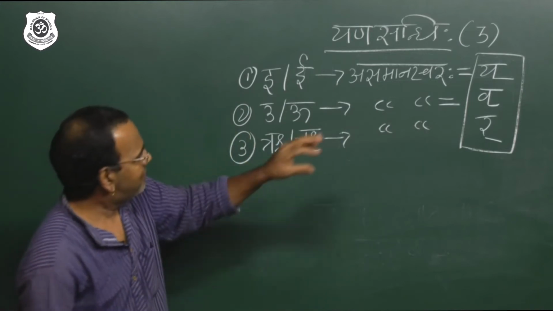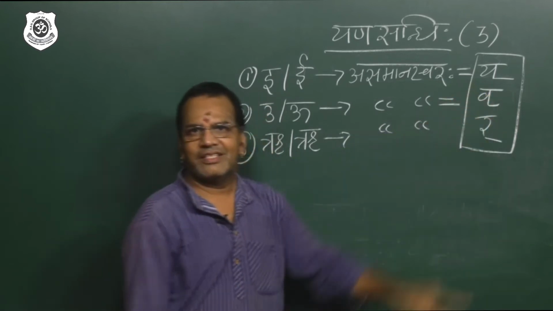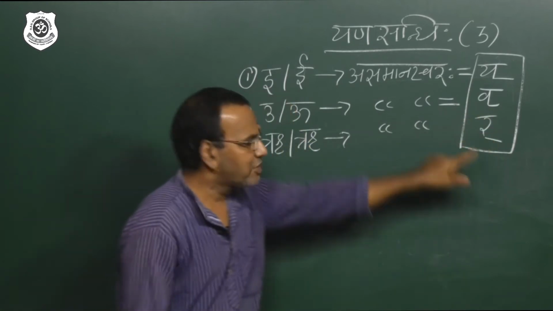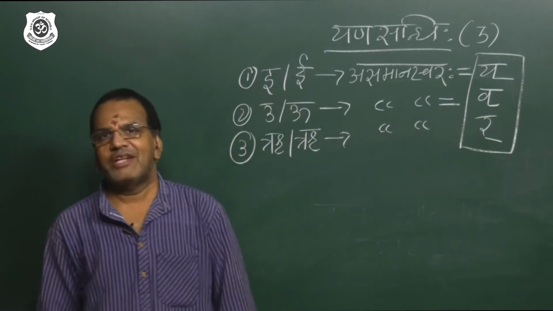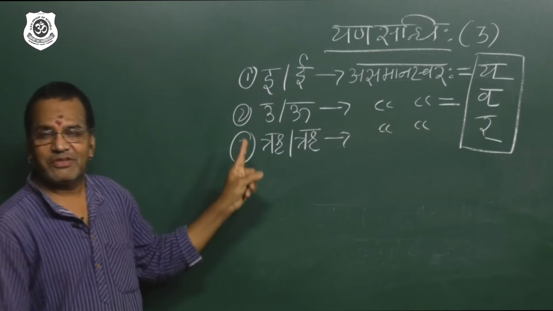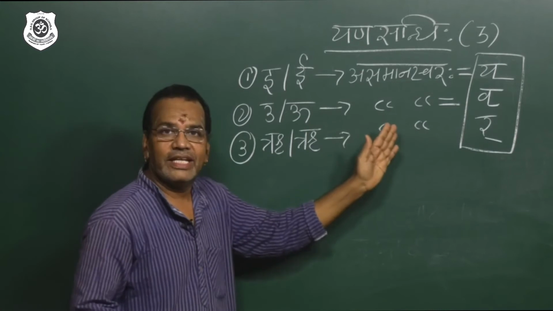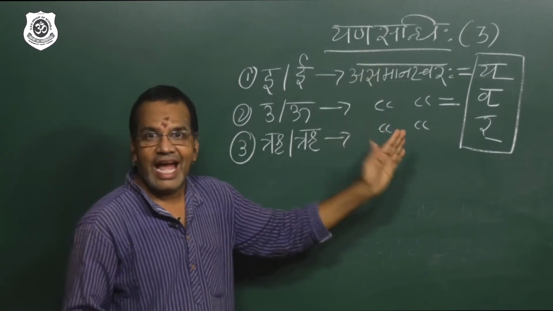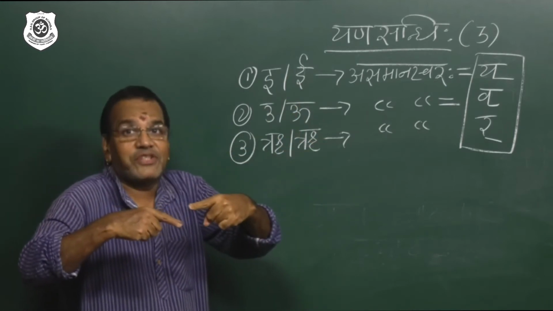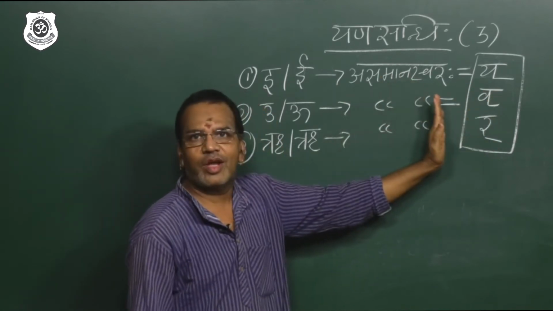And please focus. Yes, ya is not a vowel. Va is not a vowel. Ra also is not a vowel. That is the speciality of yana sandhi. In yana sandhi, when the first words are ending with i, u, ri, which are vowels, followed by a vowel, then what happens? These letters will convert into the consonants ya, va, ra, and join with whatever swara comes next.